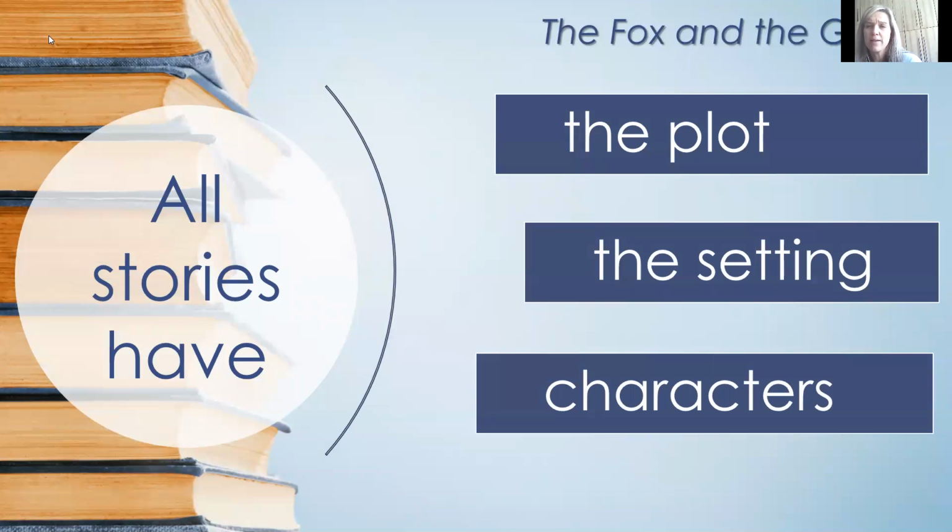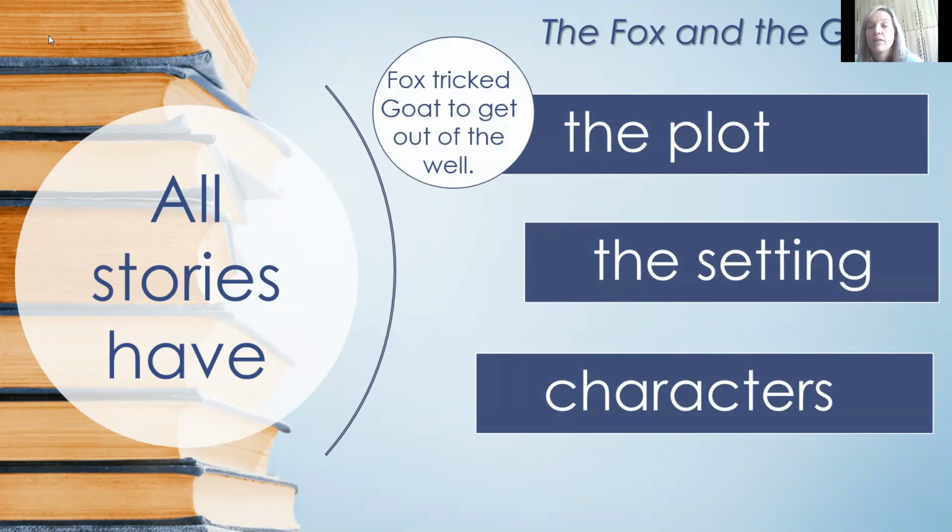Right, so let's have a look. I told you at the beginning of this lesson that stories have three elements: a plot, a setting, and characters. In this story, what is the plot of the story? In one or two sentences, say it out loud. What is the plot of this story? Fox tricked Goat to get out of the well. Right, that is the plot of the story.